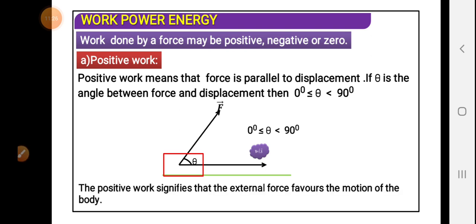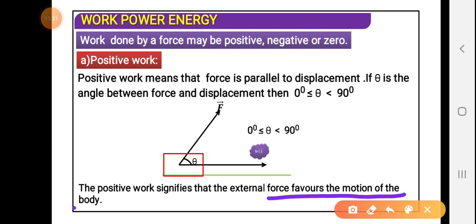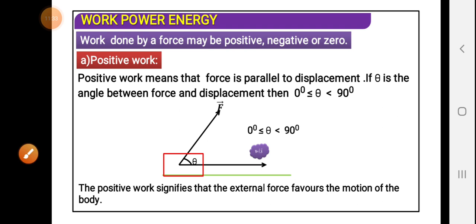Positive work signifies that the external force favors the motion of the body. It always favors the motion. An accelerator is a very good example of positive work. Whenever a car or bike accelerates, positive work is being done by the train, car, or bike.